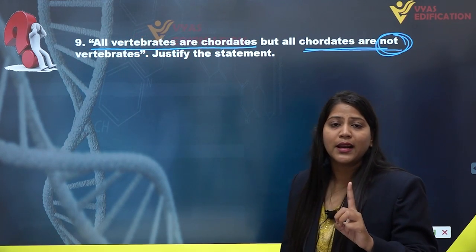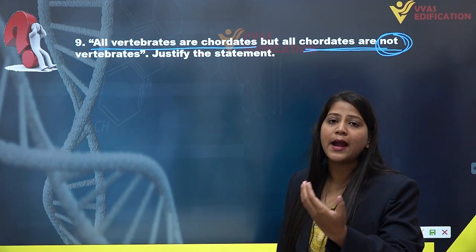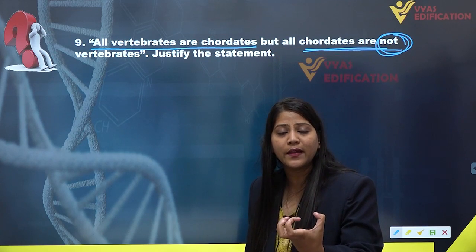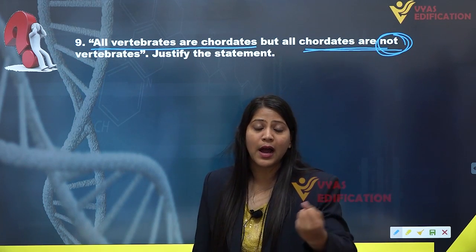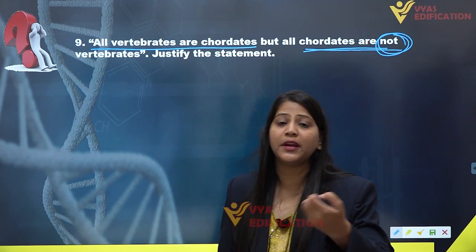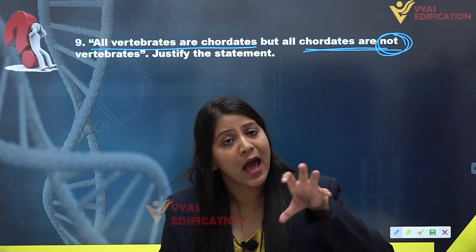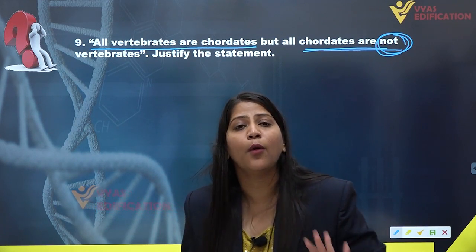The subphylum Urochordata and Cephalochordata, together known as protochordate. Why are they known as protochordate? Because they are a primitive kind of chordate. They have notochord in their body.